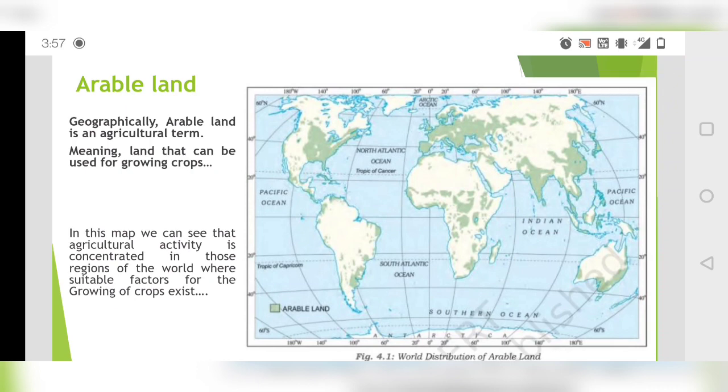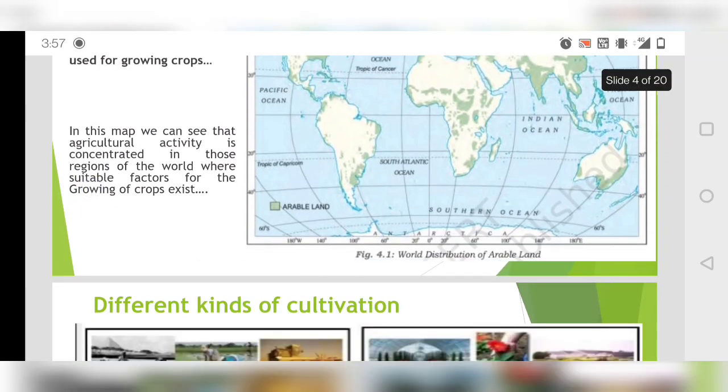And if you see India properly, India has a lot of arable land, Europe has a lot of arable land, your Great Lakes area in the USA has a lot of arable land. And China also has a lot of arable land. So this map is important. Okay, you should understand this map properly.